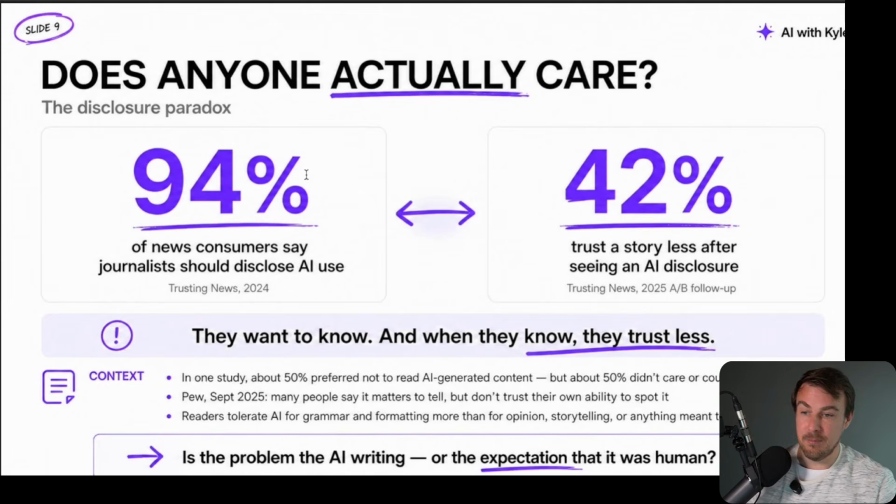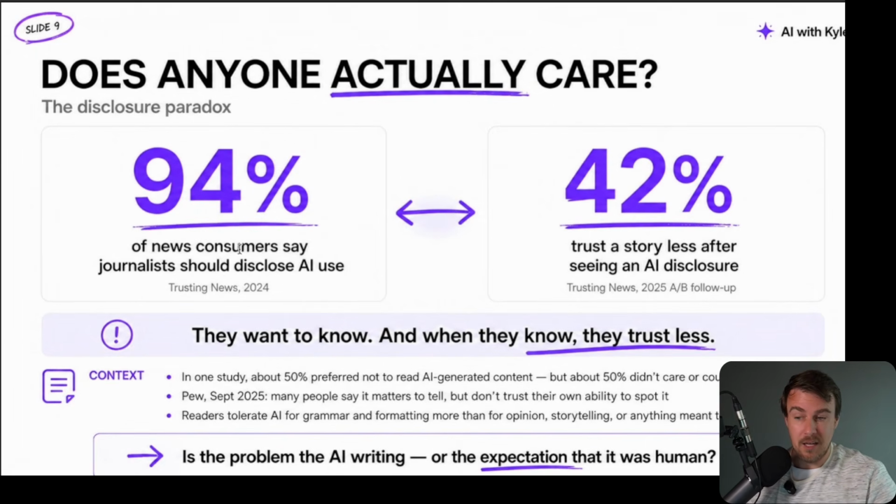There's a really interesting paradox about disclosure where 94% of news consumers say journalists should disclose AI use. To be fair, it's a bit of a leading question. If you ask somebody, hey, do you think journalists should disclose if they use AI or not? Most people are going to say yes. Very few people are going to say no. And I imagine the 6% remaining were like, I don't know, or I'm indifferent. So 94% of consumers say journalists should disclose AI usage.